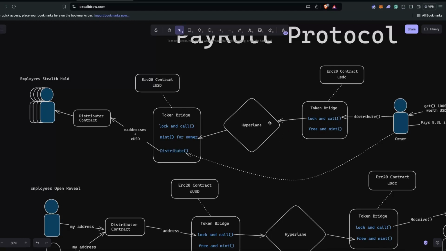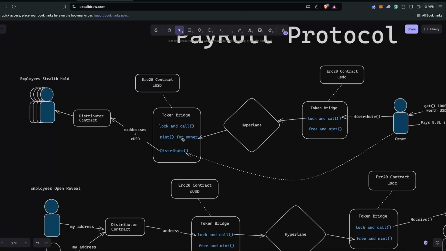Then this call will be picked up by the Hyperlane bridge validators and relayers, and they will call the mint for owner function on Inco's token bridge contract, where it won't mint the ERC20 tokens.